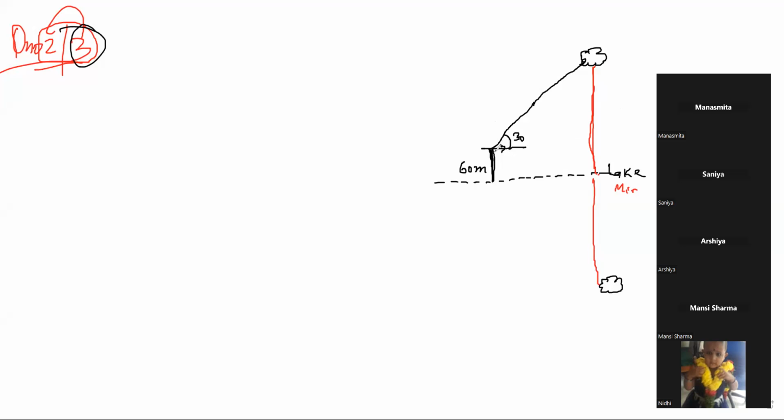Fine. So, झुकना पड़ेगा नीचे. This angle is what? 60 degree. Up to this it is okay?